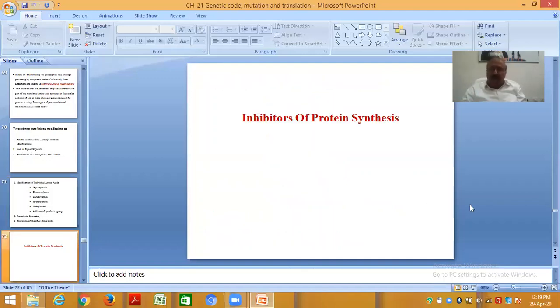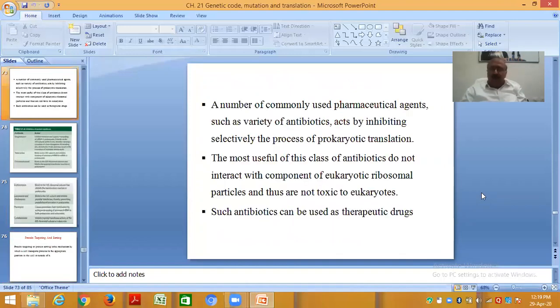Now I am giving you a few inhibitors of protein synthesis. A number of commonly used pharmaceutical agents, such as a variety of antibiotics, act by selectively inhibiting the process of prokaryotic translation. We are using antibiotics in the prokaryotes only.